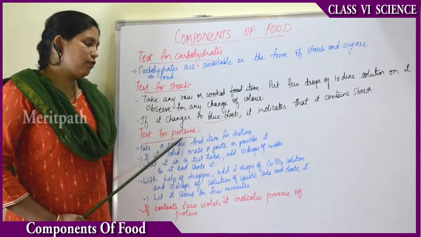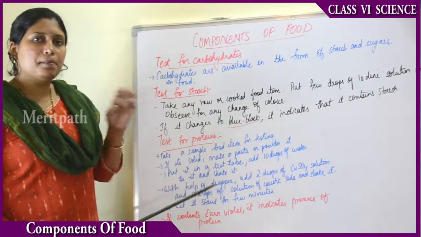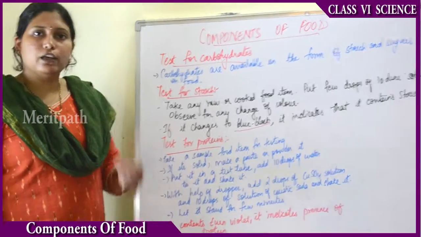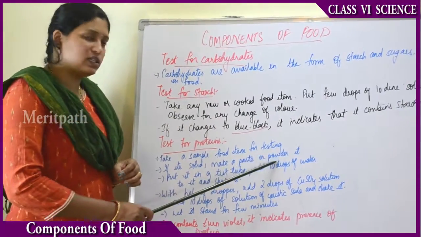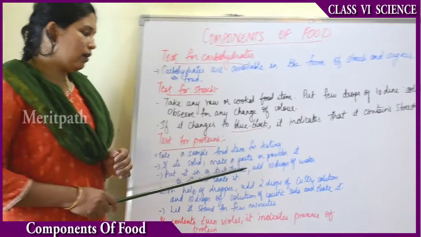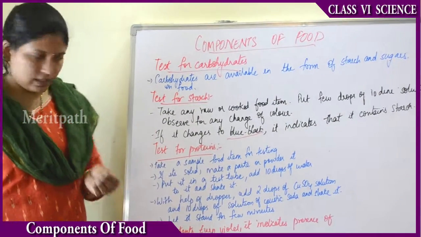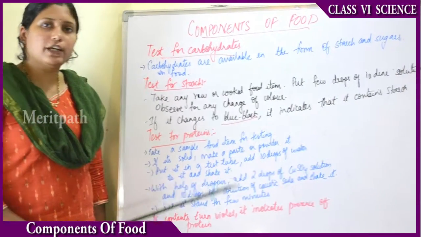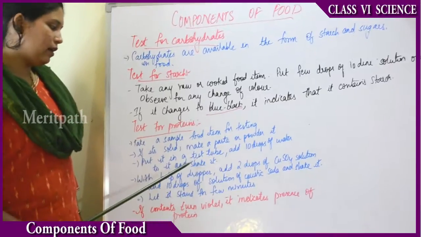Next, how can we test for proteins? Take a sample of any item. Sample means a little quantity of any item for testing. If that item is in a solid state, bring it to a powder or paste state. We cannot test a solid state item. Solid means hard, so you have to bring it to a paste or powdered state, another soft consistency. Then put that small quantity of food sample in a test tube. Add 10 drops of water and mix it.